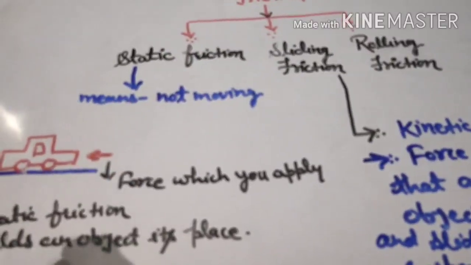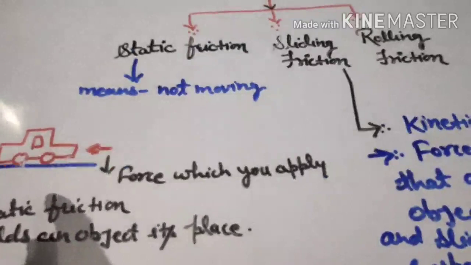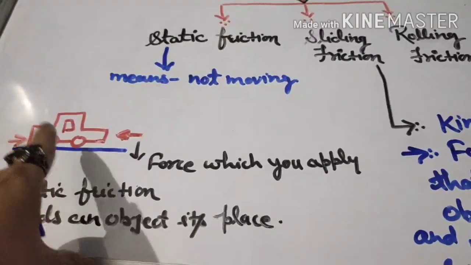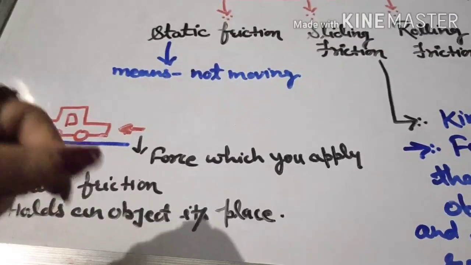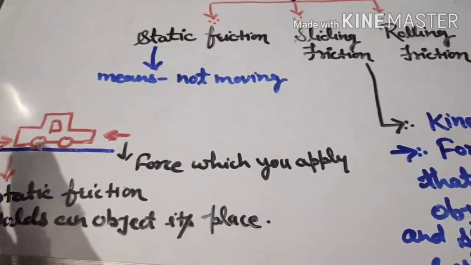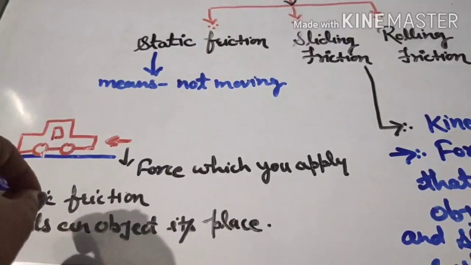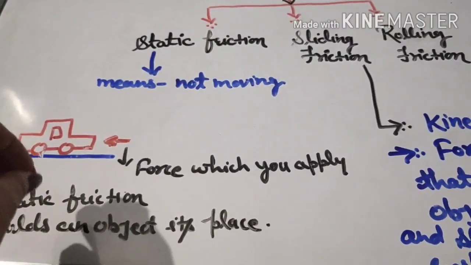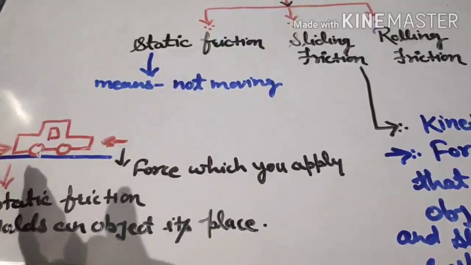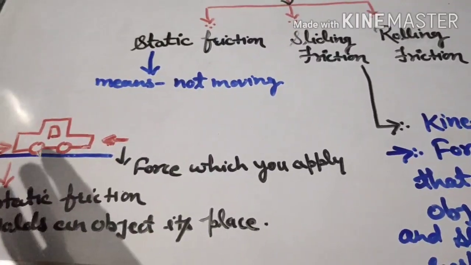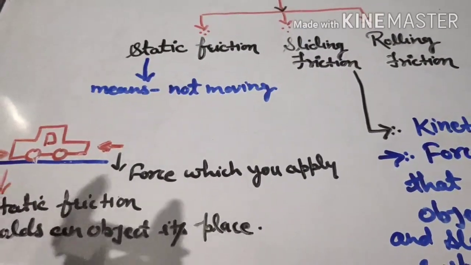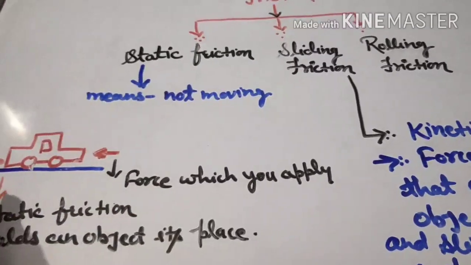So we can say that static friction is over with the beginning of the sliding of the car. This initial friction that takes a lot of effort to move the car is called static friction. And once the car starts moving or sliding, this static friction is over.